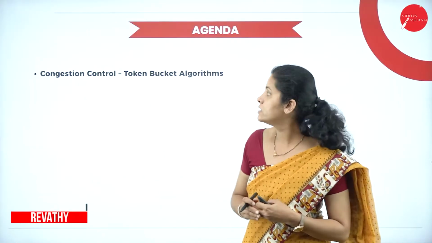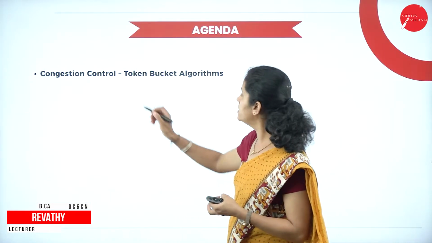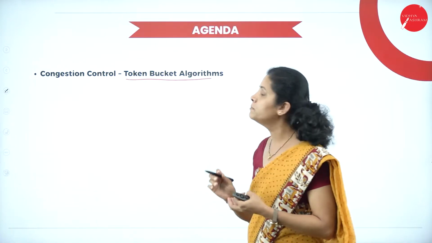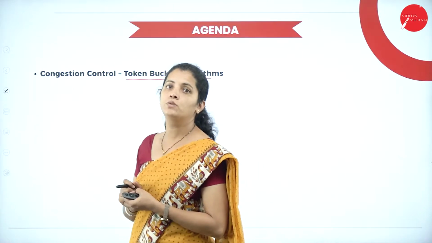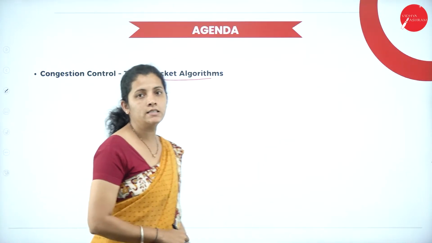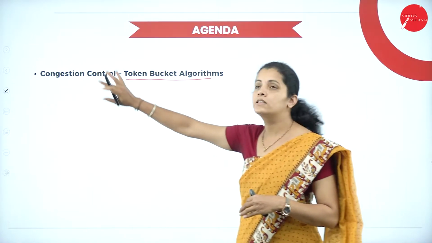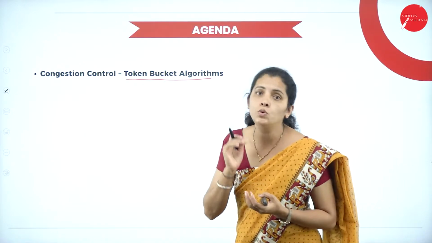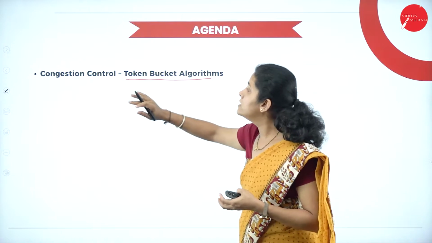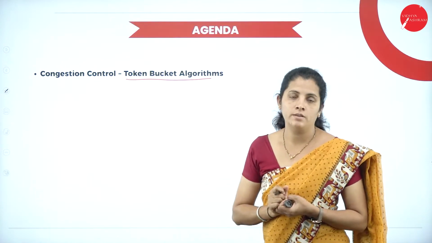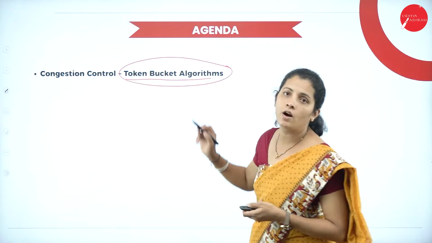In my today's session, I am going to deal with the types of congestion control. In that, I'm going to discuss the token bucket algorithm. Before starting today's session, let me recall what I discussed in my last session. In my last session, I discussed what is congestion control and how to avoid congestion. Along with that, I discussed leaky bucket algorithm. But in today's session, I'm going to discuss token bucket algorithm.